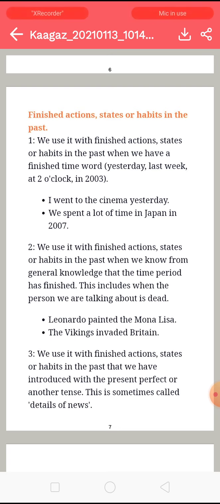Another point, we use it with finished actions, states or habits in the past that we have introduced with the present perfect or another tense. So you can see here the collaboration of the present perfect or any other tense with the past tense. This is sometimes called details of news.